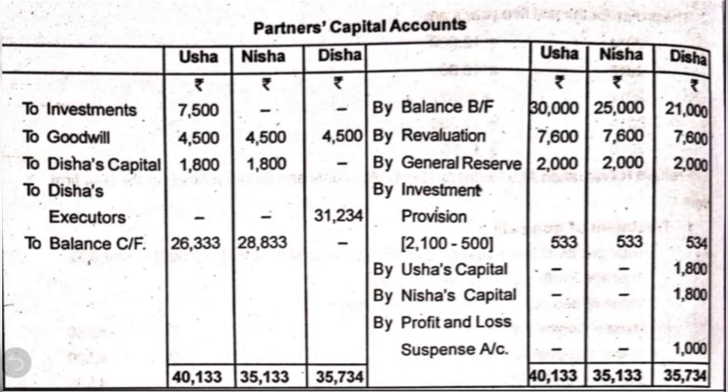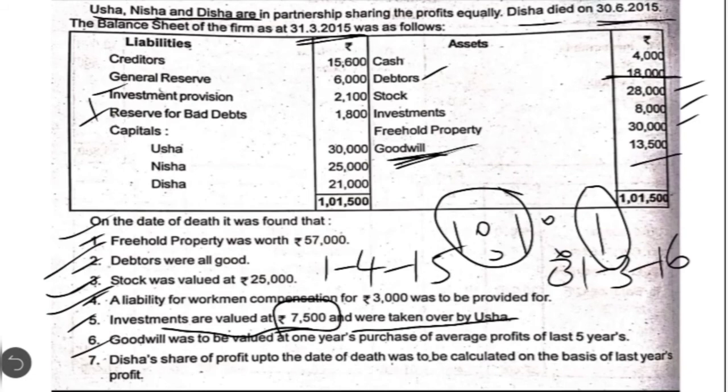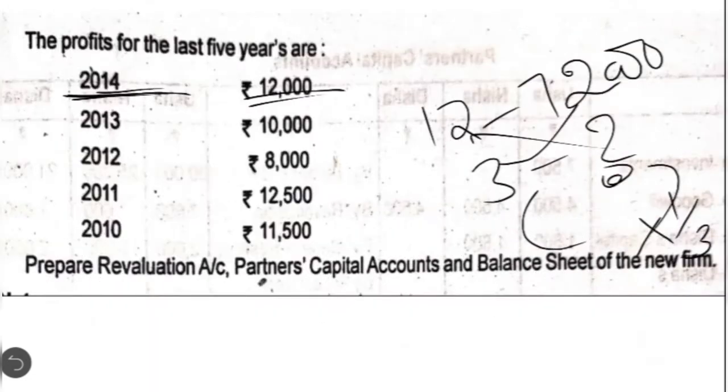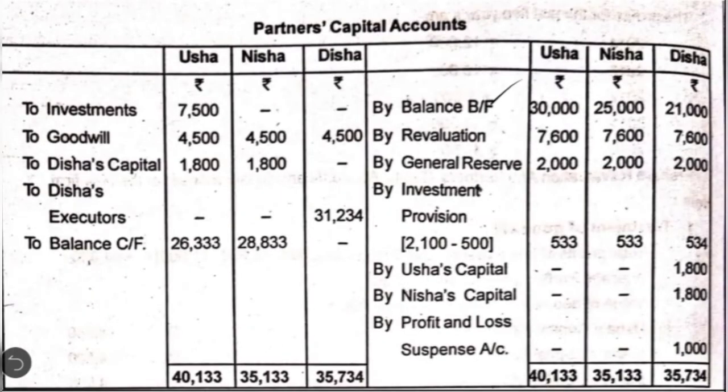Okay, then coming to the second requirement, to prepare the partners' capital account. The partners' capital account has to begin with the opening balance, as given in the balance sheet, by balance brought down 30,000, 25,000 and 21,000. Then in this question we have general reserve given for rupees 6,000. This should be distributed by general reserve 2,000, 2,000 and 2,000.